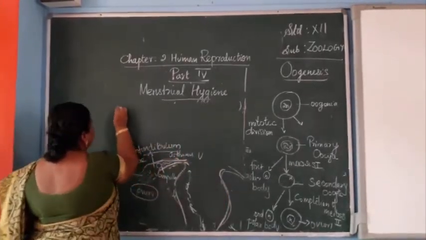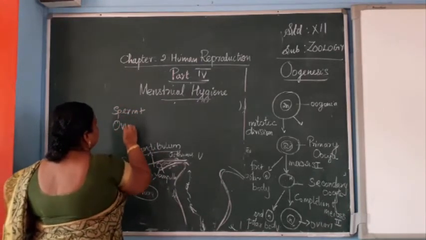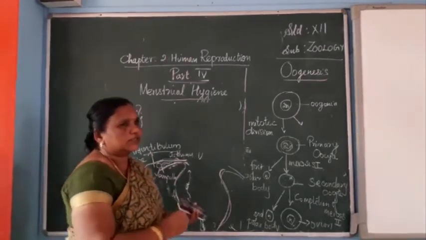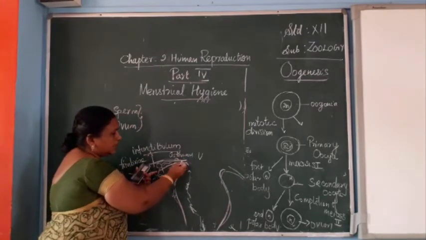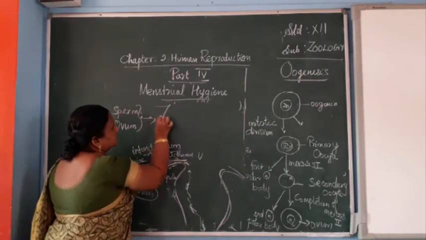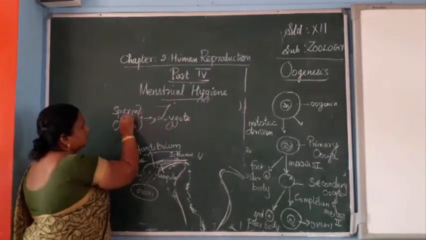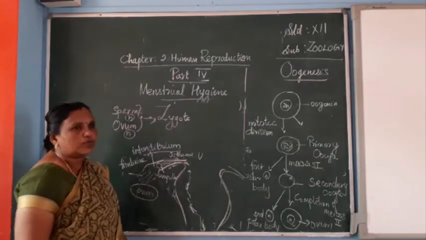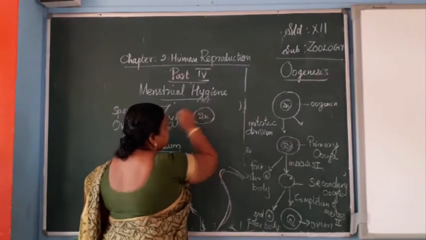So sperm plus ovum, fusion happens. Fusion occurs in the connecting area between the ampulla and the isthmus region. Now we are getting the zygote. Here one N: the sperm has a single set of chromosomes and the ovum also has a single set. Now the zygote has a double set.